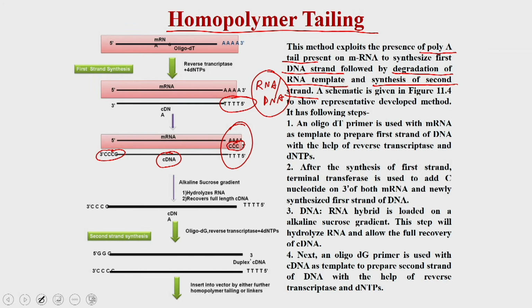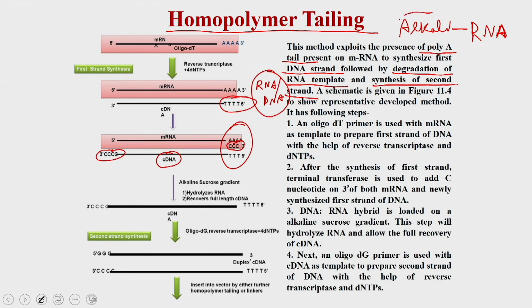Now, this DNA RNA hybrid, you put onto the alkaline sucrose gradient, and you know that the alkaline solution degrades the RNA and does not do anything to the DNA.